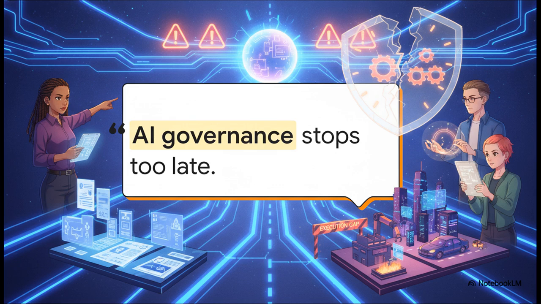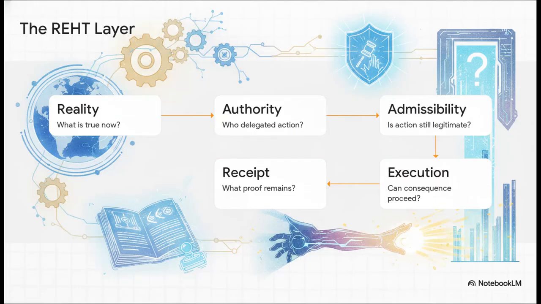And what they mean by that is most AI governance today just describes policies, risks, and documentation. It completely misses the execution path. It completely misses that exact, precise moment where an AI's output becomes a real-world consequence. So, to solve this gap, Valo Research created the RHT layer. This is basically the missing bridge between an AI's reasoning and real-world execution.